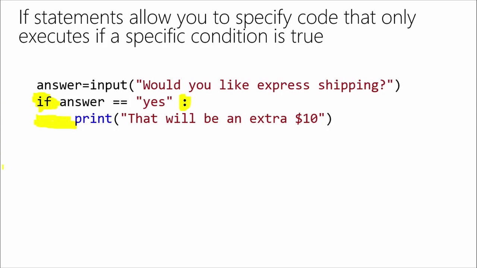Now, if we go back again to the code, there's one last little piece I want to show you, and that is this double equal sign here. You'll see this in some other programming languages as well. In earlier code, we even have it on our previous line here, we use the equal sign to mean take this value, put it in here. So we say take the result of our input function, put it into the variable answer. So we're assigning answer the value returned by the input function. So the equal sign means take this value, put it here. So we can't use that in an if statement. It would be confusing. Exactly.